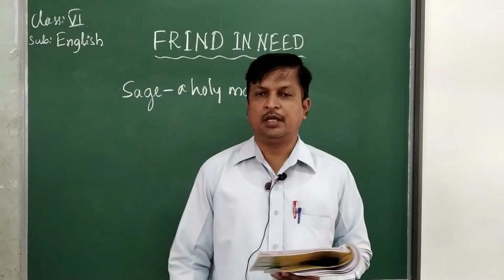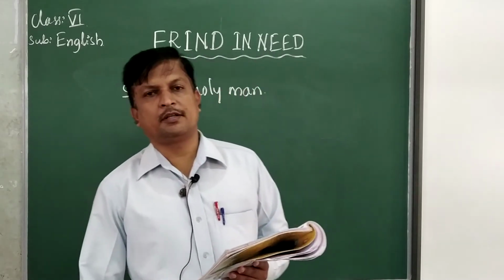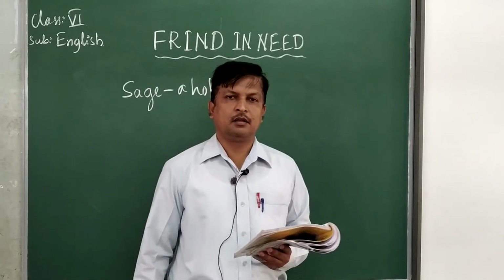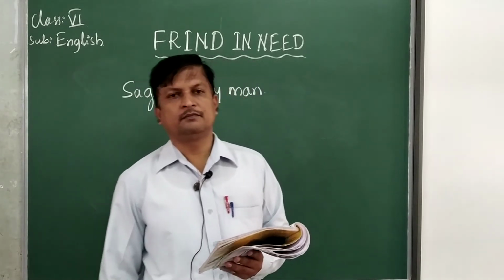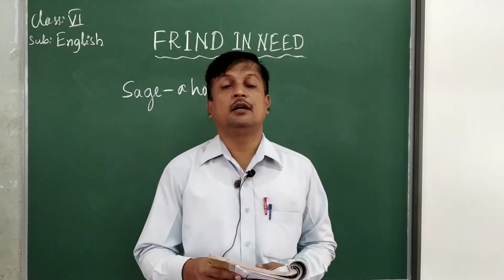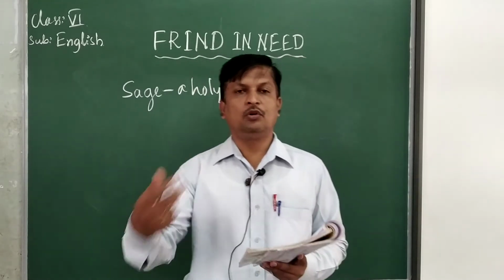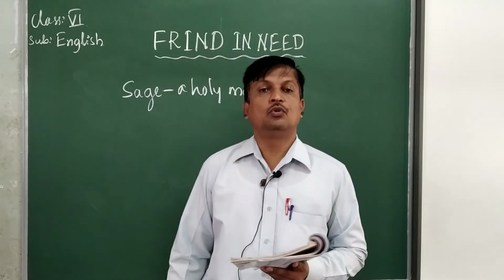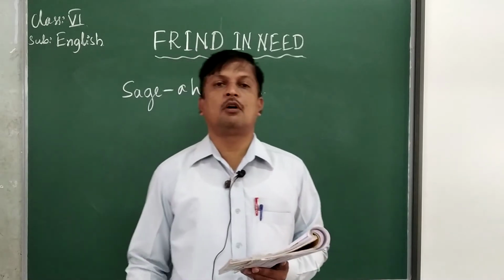When Kunti was in her father's house, she served the sage Durvasa, and Durvasa, pleased with her, taught her some mantras to invite the gods.